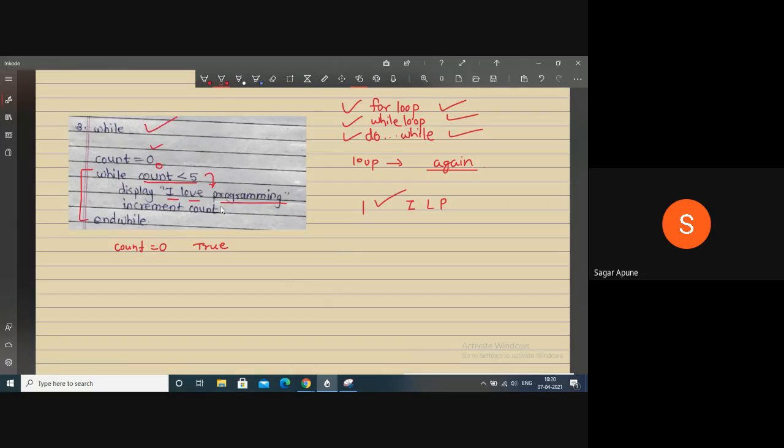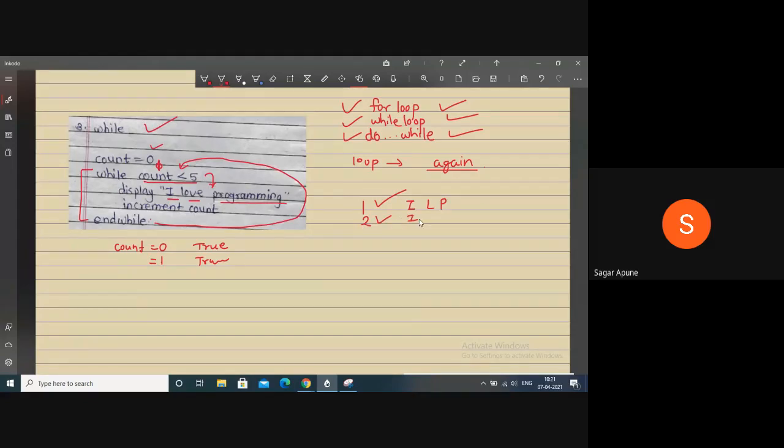Then what will happen next? Increment count. The previous value of count is 0; now increment it by 1, so count becomes 1. Then where did we come? To end while. After end while, where do we have to jump again? To the condition of the while, that is, from this end while we jump back to count is less than 5. Now what is the value of count? It is 1, right. 1 is less than 5. Yes, the condition is true, and if this condition is true, then display this message, I love C programming.